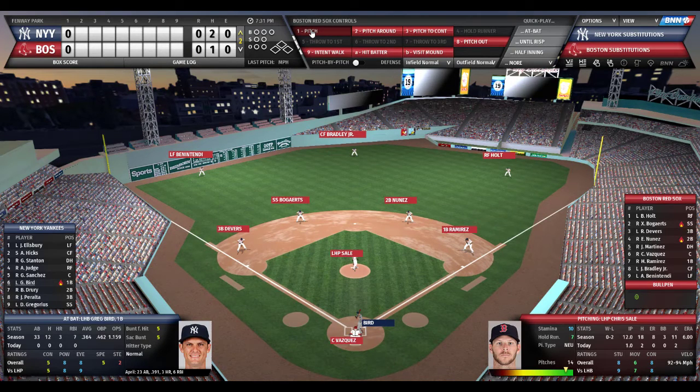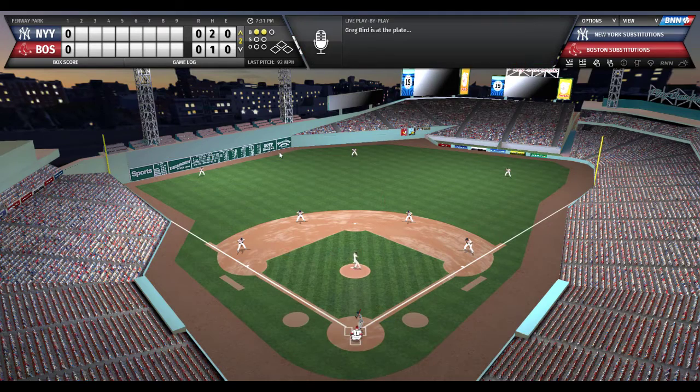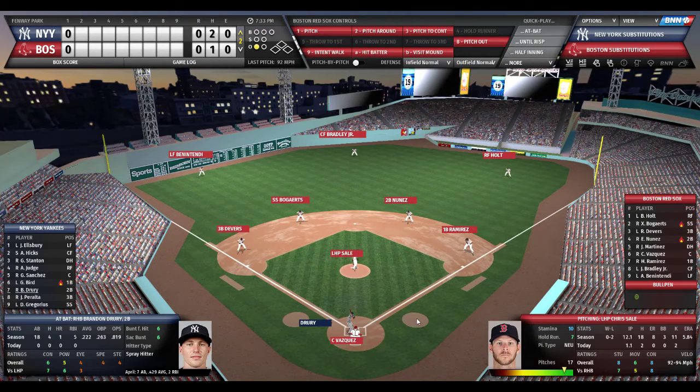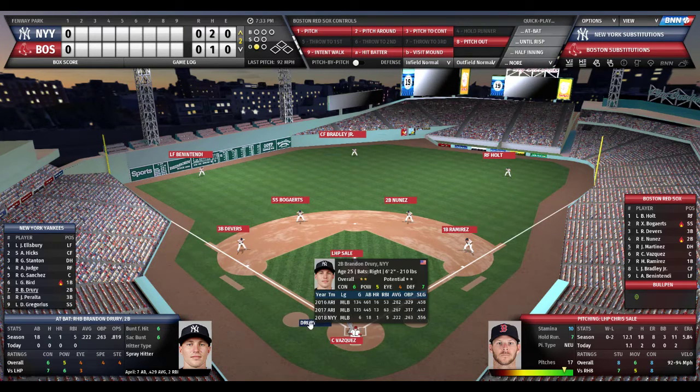Sale is ready. The windup and the pitch to Bird. It's a bunt! Wow! Hanley Ramirez comes in, throws to first, and they just nip Bird. Wow, Bird lays down a bunt. He almost beat it out as Nunez covered first base, as Ramirez, really not known for his defense, did a nice job charging that ball, and a good accurate throw to Eduardo Nunez. So 1 out, and here comes the second baseman for the Yankees, Brandon Drury.